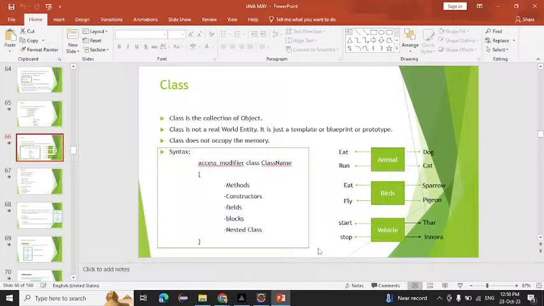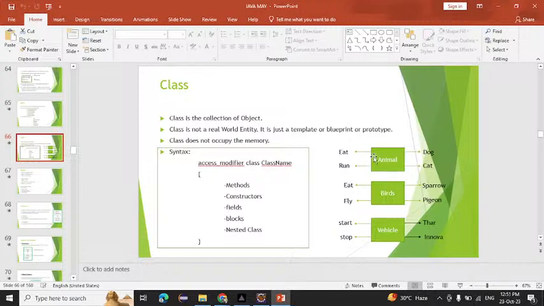We can compare this with a map and a building. The map means the class and the building means our object. Whatever we write inside the map, the same thing we can create as a building. Here also, whatever we write inside the class, the same type of object will be created. So inside the animal class, we have dog and cat objects.